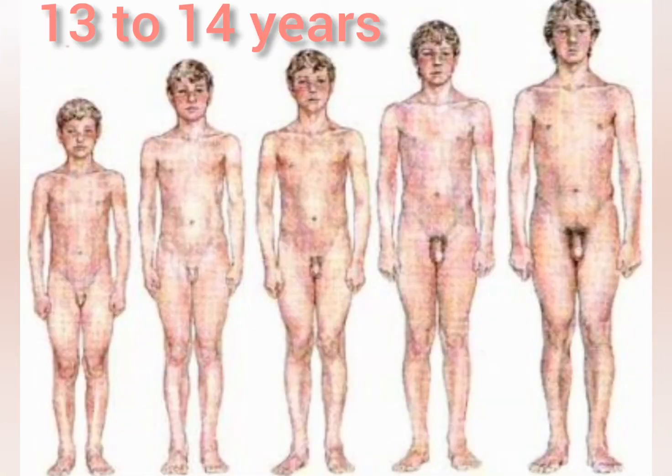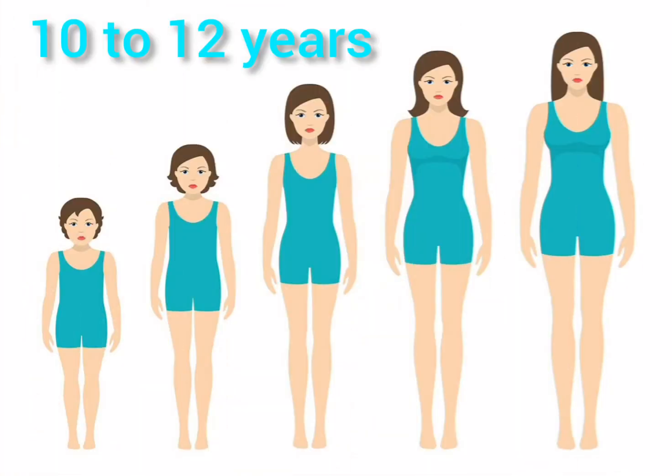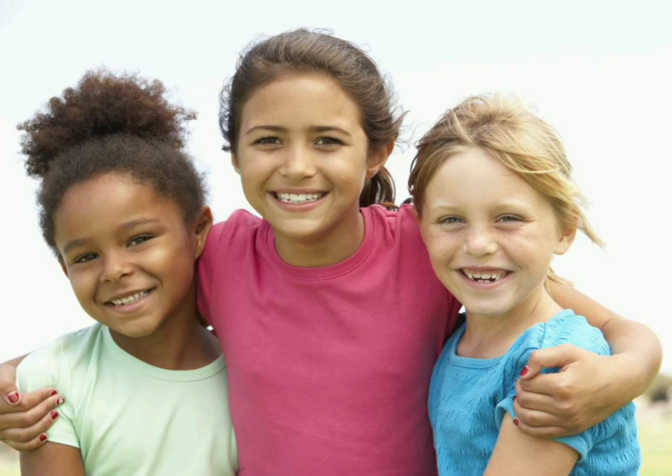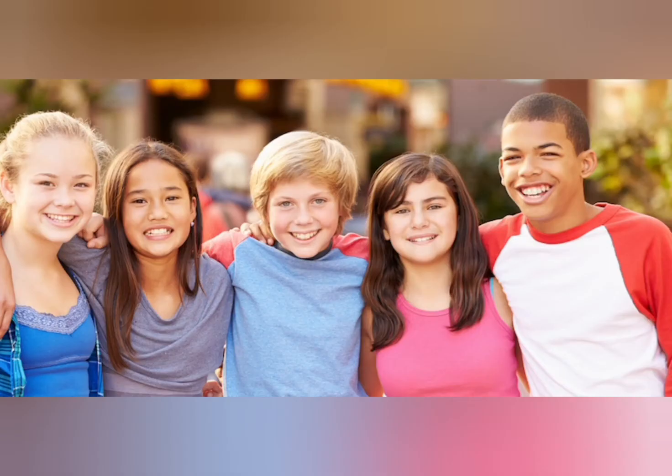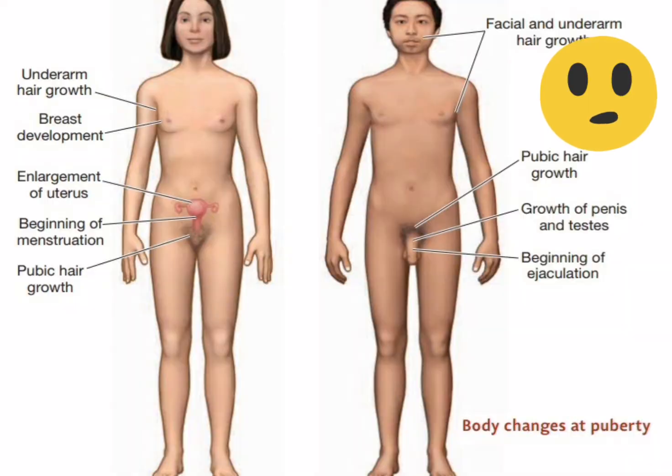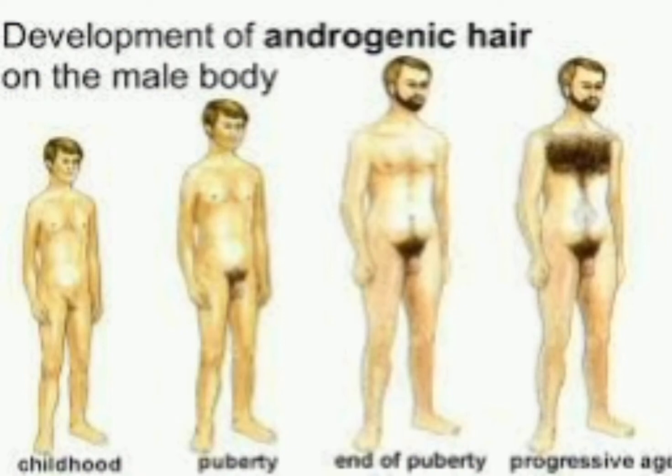Generally, boys attain puberty at the age of 13 to 14 years, while the girls reach puberty at the age of 10 to 12 years. So you can see the girls attain puberty at an earlier age compared to the boys. Now, what happens during the onset of puberty? In the boys, puberty is induced by the secretion of the hormone testosterone, which is secreted from the testes.